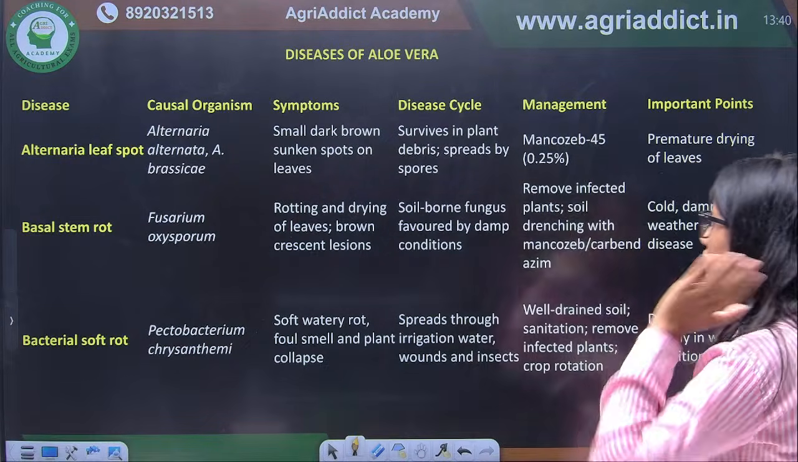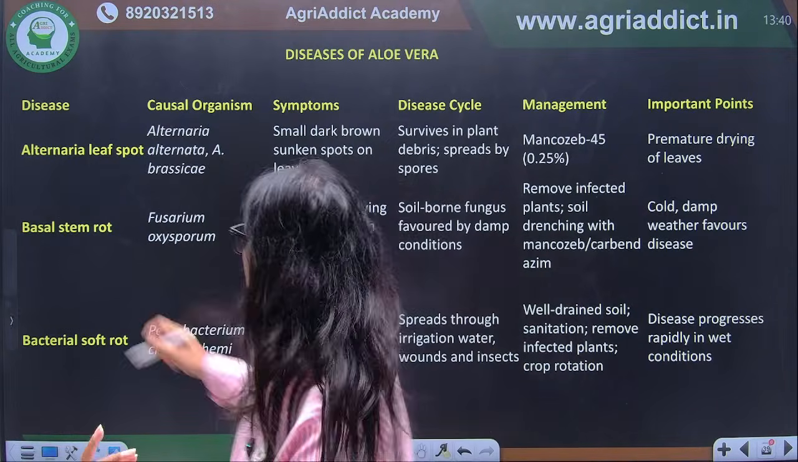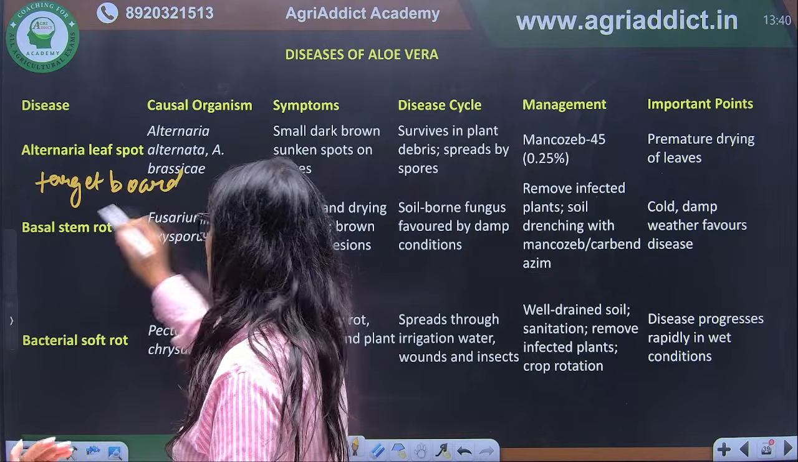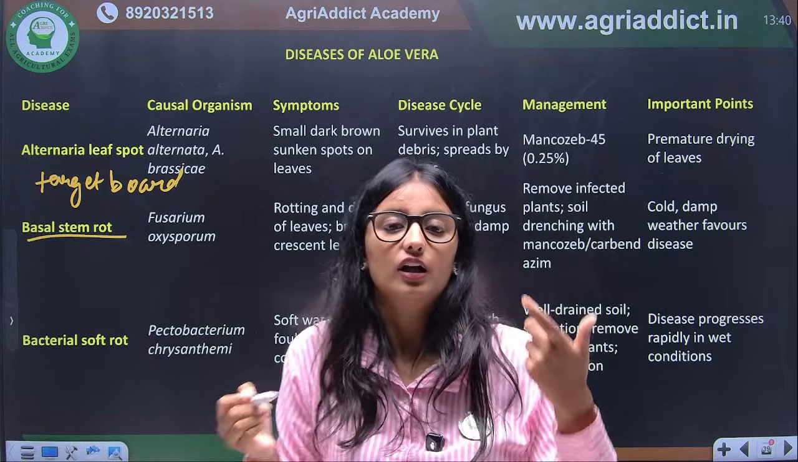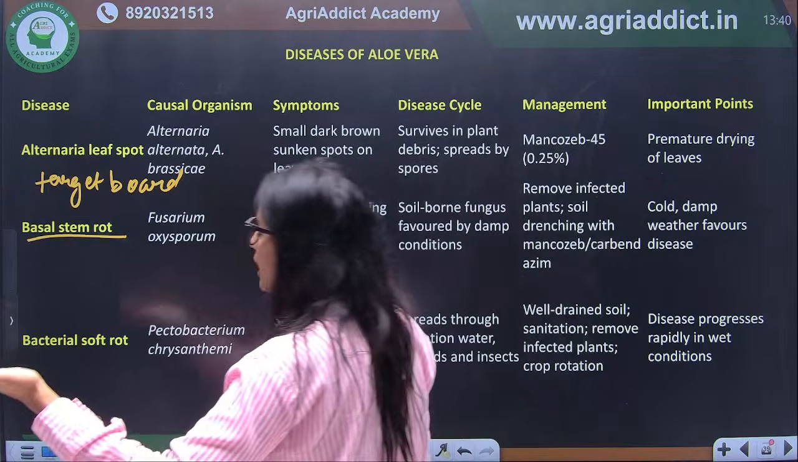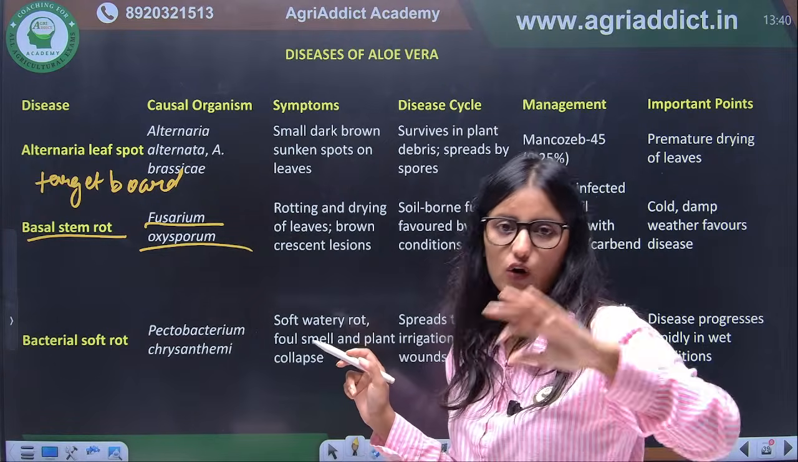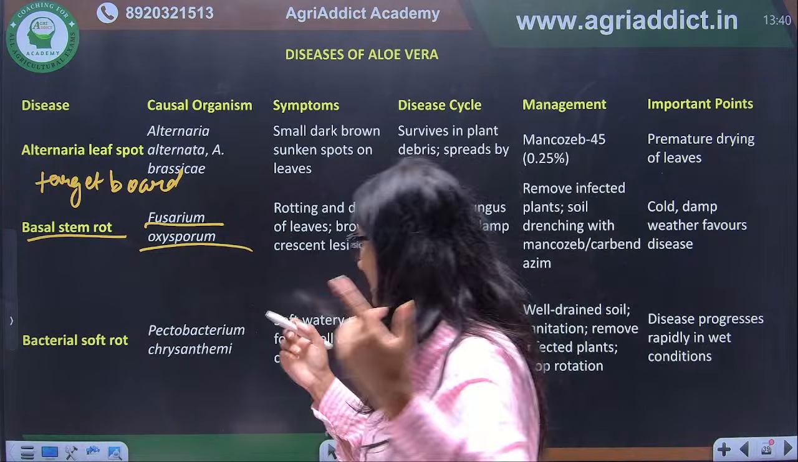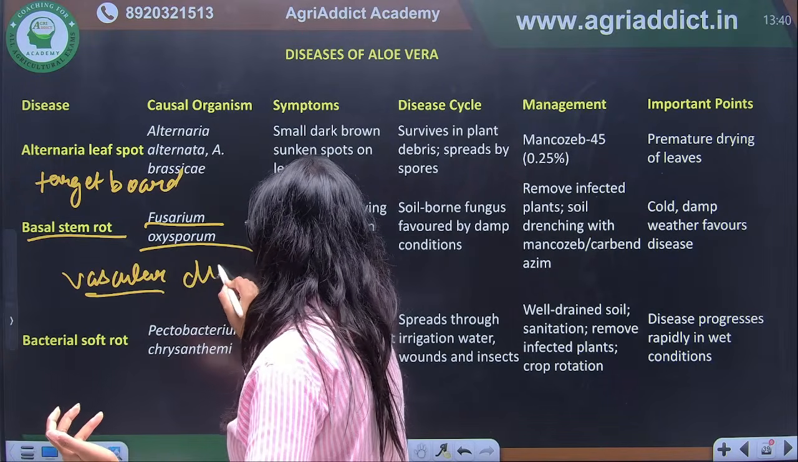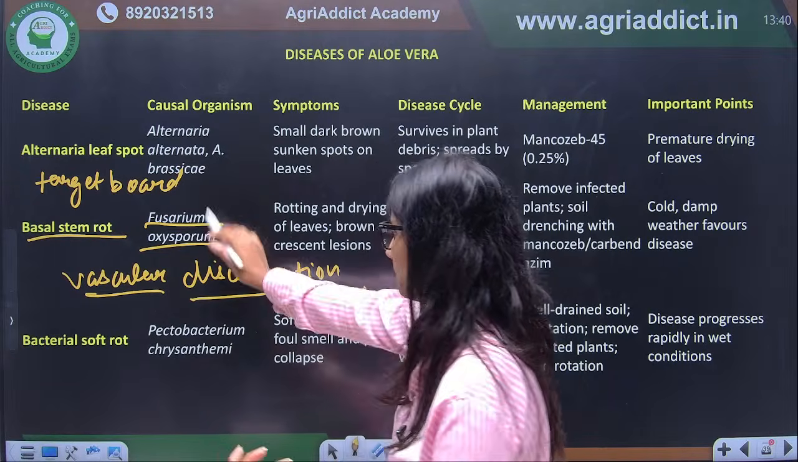Next we have disease of aloe vera. If we talk about disease, there is Alternaria leaf spot, which has the target board symptom. Again and again we are discussing. Next we have basal stem rot. Again, if rot is associated with the stem, it will be Fusarium or Rhizoctonia or Pythium or Phytophthora. So here it is Fusarium oxysporum. We have read all the symptoms of Fusarium oxysporum; vascular discoloration is the important symptom when we talk about Fusarium.